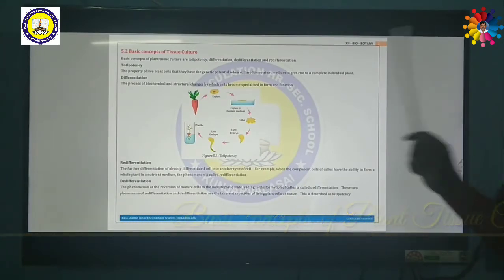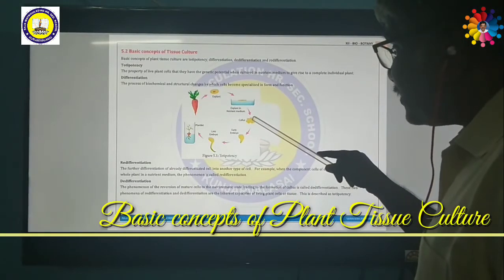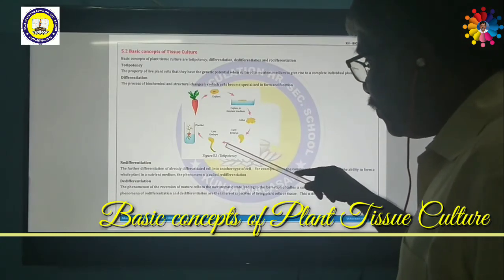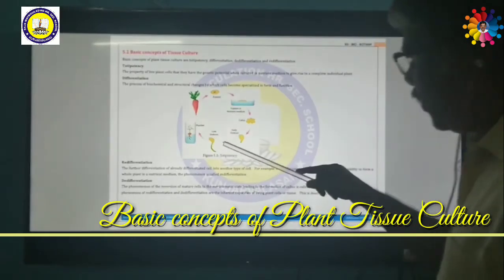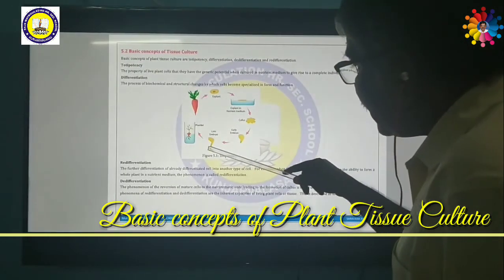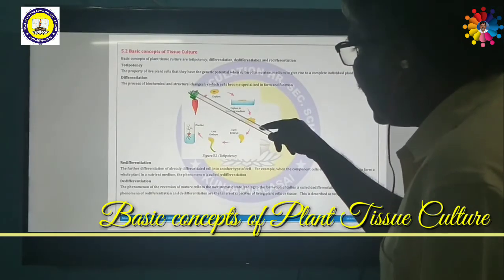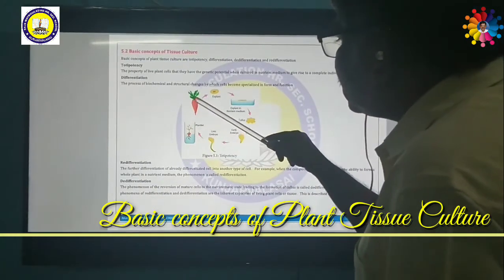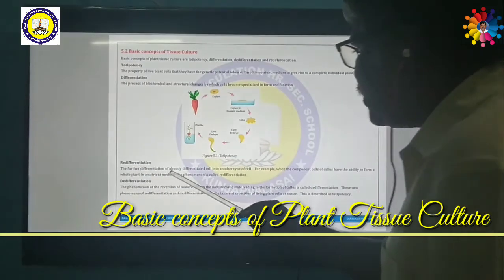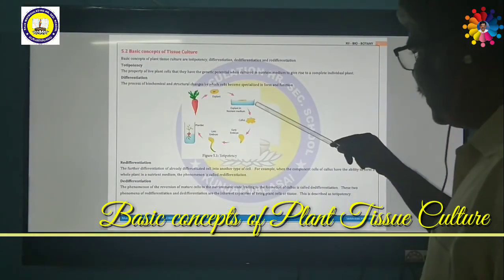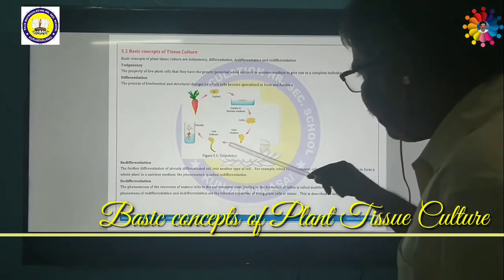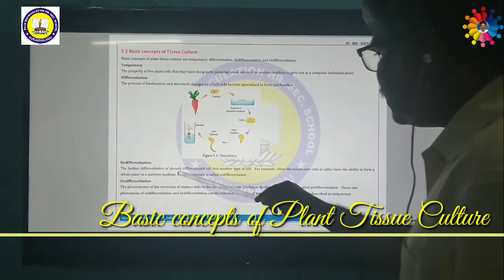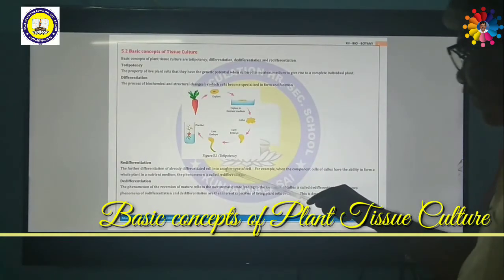Next one is redifferentiation. This unorganized mass of cells becomes an embryo. From this embryo, further development will happen: shoot, root, and it becomes a plant. So this is called redifferentiation. That means further development is called redifferentiation. It is the further differentiation of already differentiated cells. That means it is callus; from this callus it is differentiated into embryo; from this embryo, shoot and root will be formed. These are called further differentiation of already differentiated cells into another type of cells.